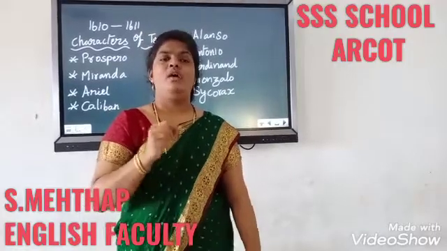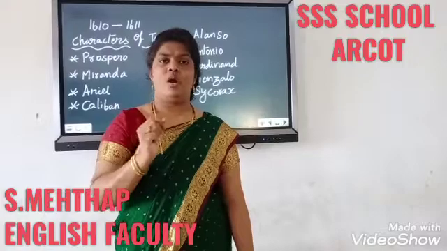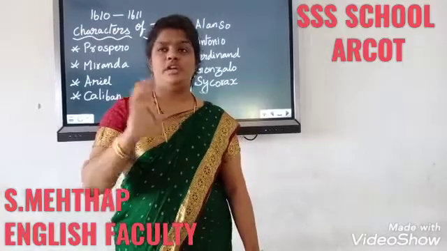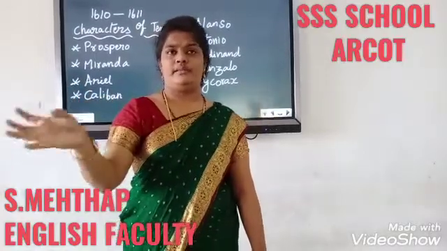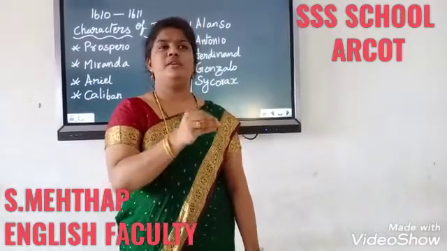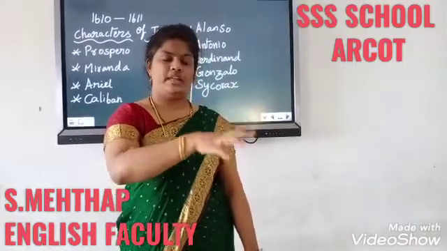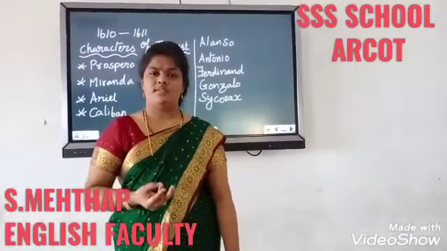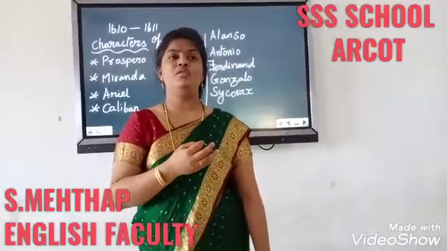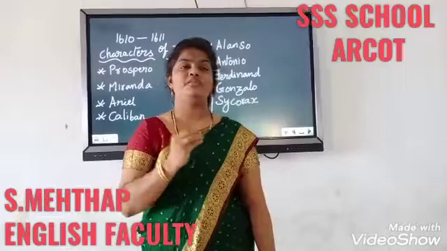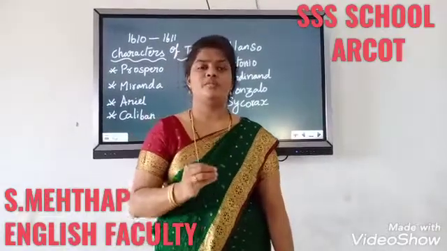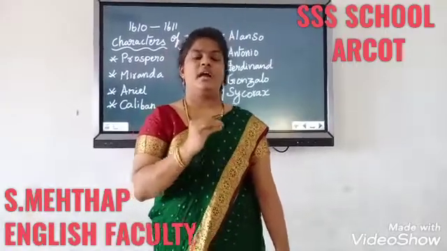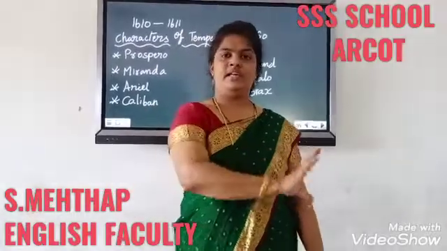At that time, Gonzalo was a good minister in the kingdom. What he did is, without the knowledge of Antonio and Alonso, he kept some of the useful things of Prospero in that small boat. What were they? Some food, water, some clothes, and the very lovely books. Prospero loved them very much; he used to read those books. So he thought all the basic important things should be kept in a box, and he kept it in that boat.